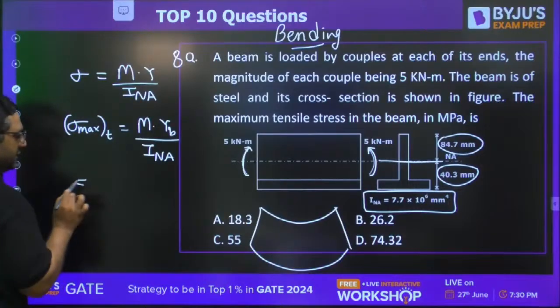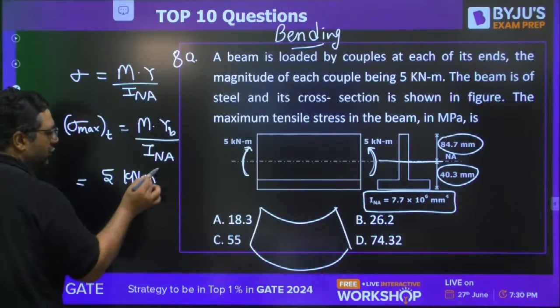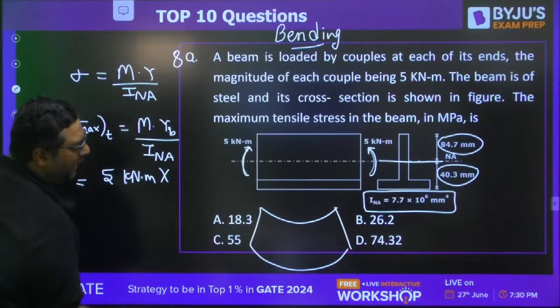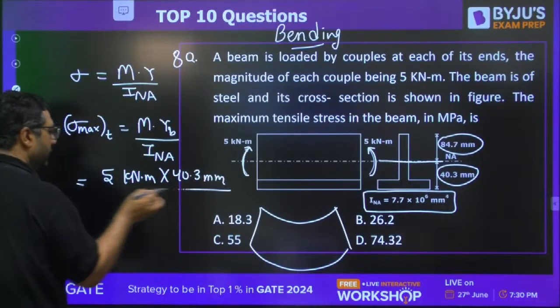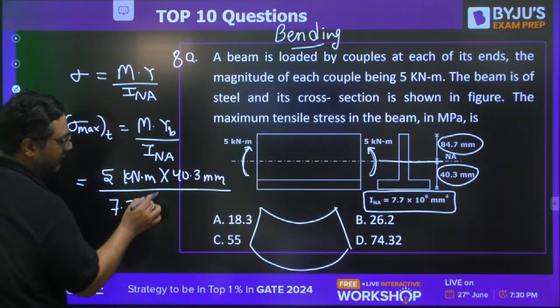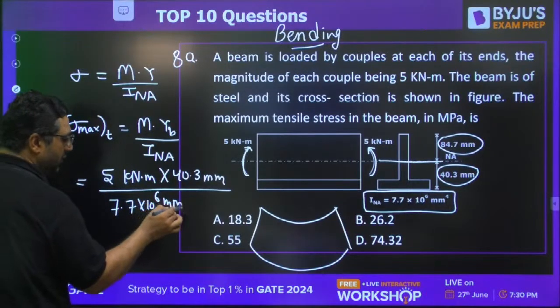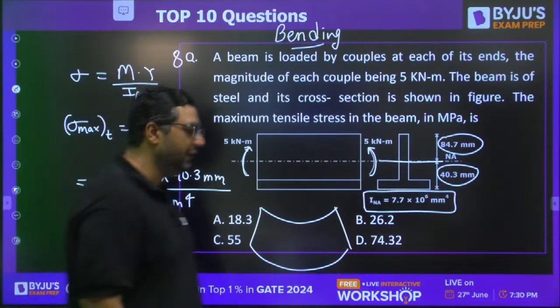So this is 5 kilonewton meter. You need to do the conversion of units. YB is 40.3 mm divided by 7.7 into 10 to the power 6 mm4. Solve this and get the answer.